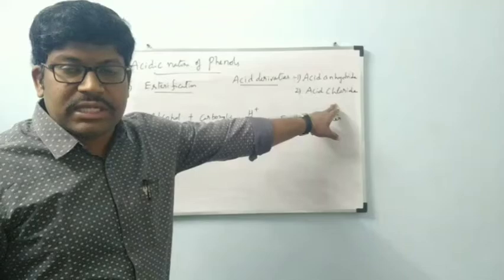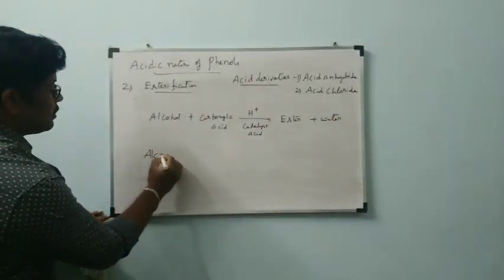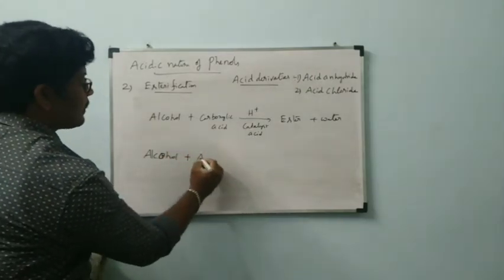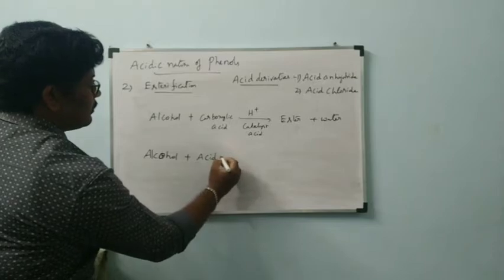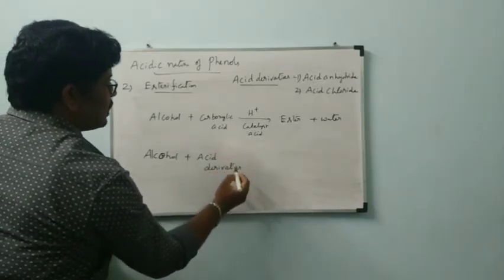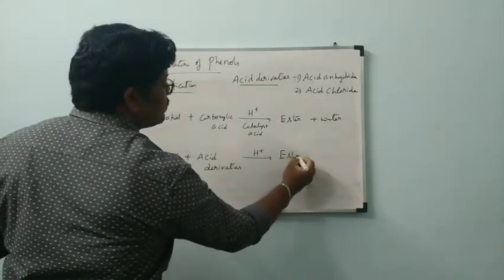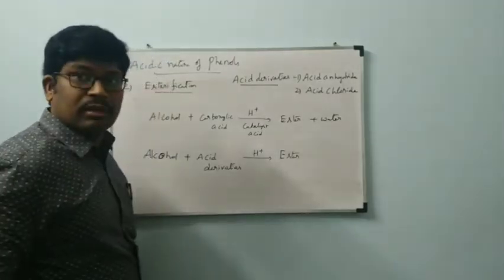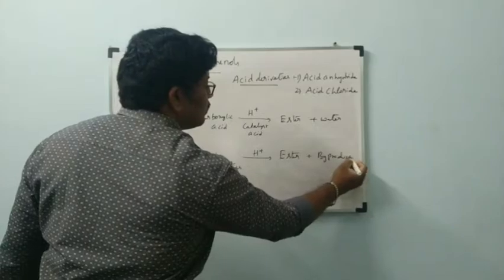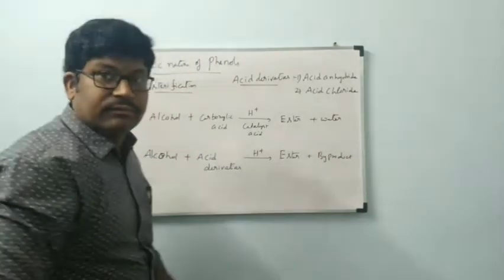I will write the general equations also. Before that, alcohol plus acid derivatives, in presence of H plus, also we will get ester, plus a byproduct. According to the acid derivative, the byproduct will be changed, not water.